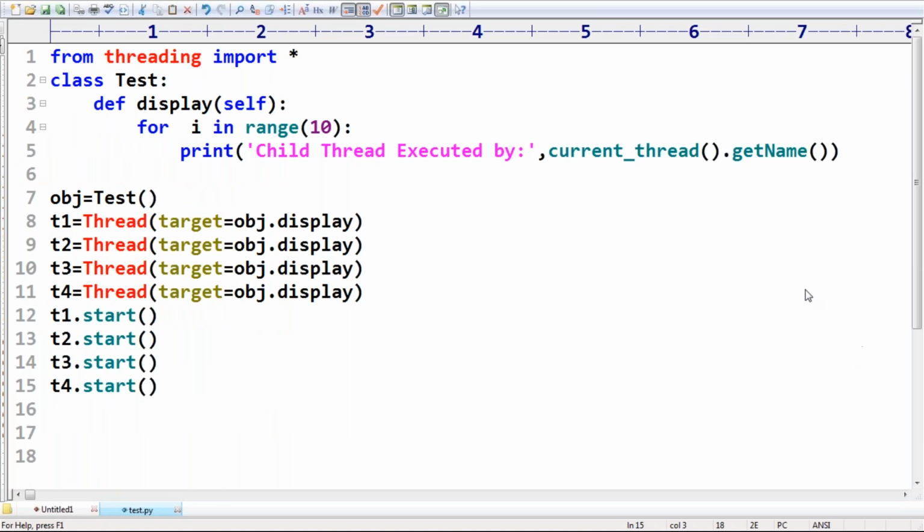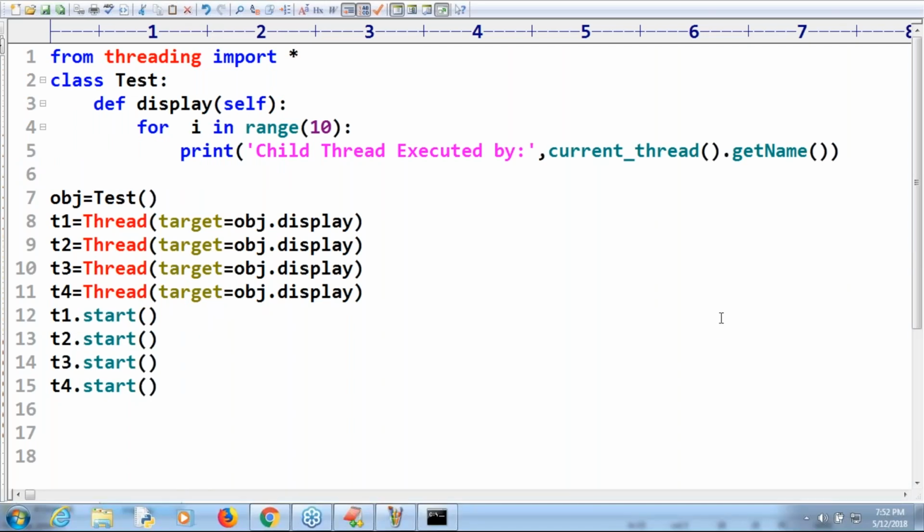Still having multiple doubts? One minute, sir. Yes, the multi-threading concept is helpful everywhere. Compulsory, you should be aware.